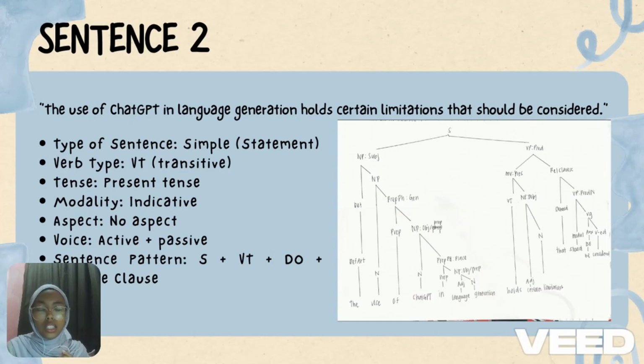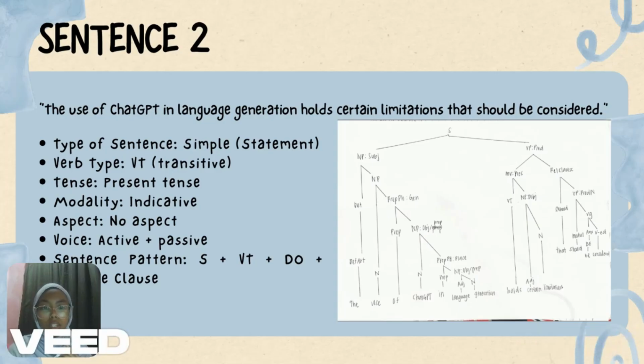That is the subordinator. Should is a modal verb, and be considered is a passive verb phrase indicating that someone should consider the limitation.